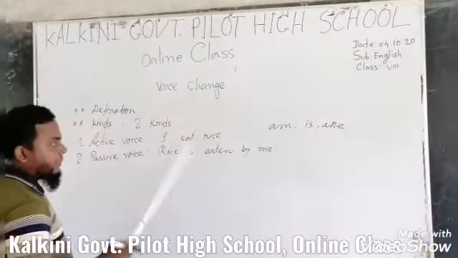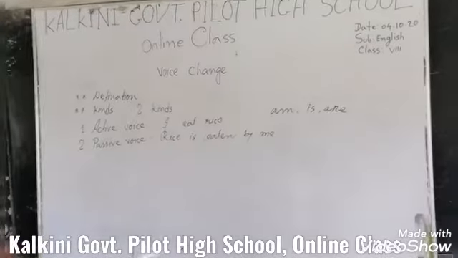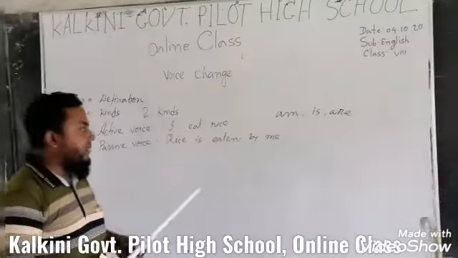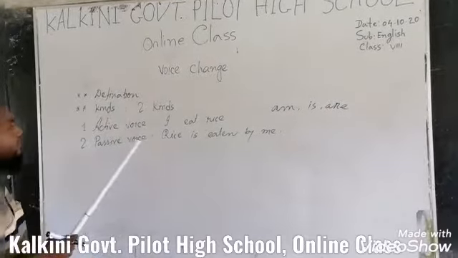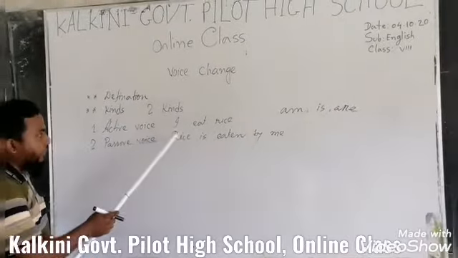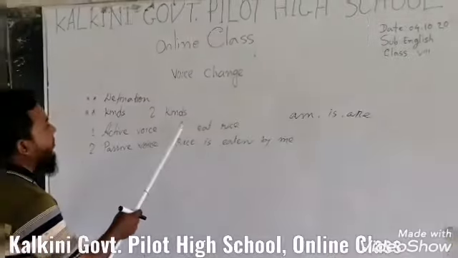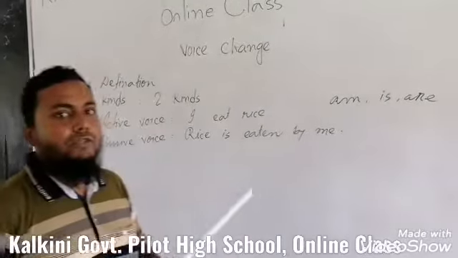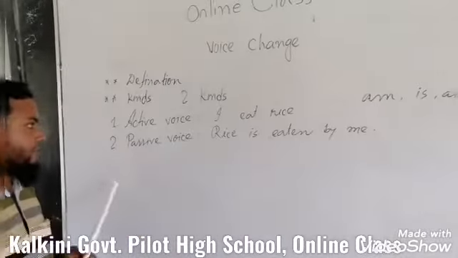We have to choose other prepositions in other cases, but in most cases we choose by as a preposition. Then you have to use the subject of the active voice as the object form in the passive voice. So like this we can change the voice.